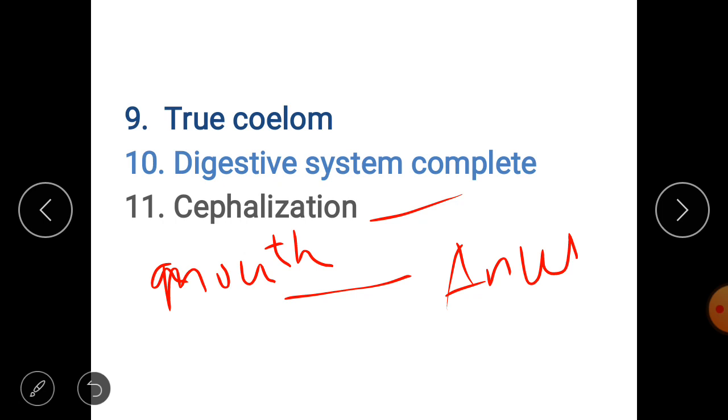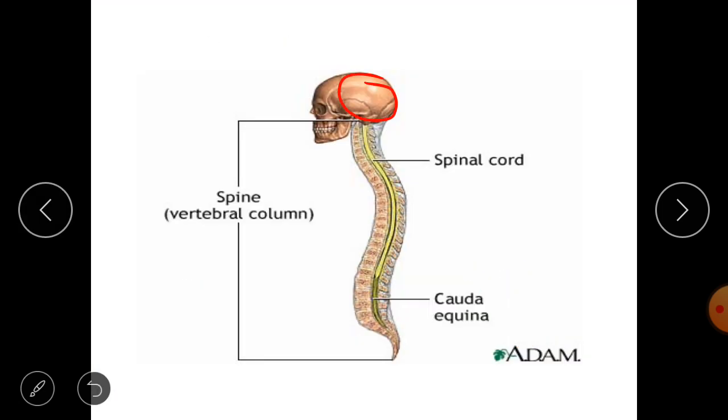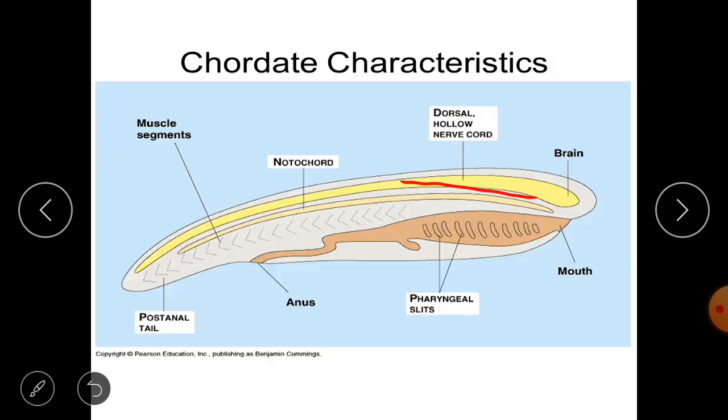Okay, so let's see one by one what we have studied in today's class. In this picture you will get all the information on the four basic, fundamental characters of chordates. So, the presence of a nerve cord. The nerve cord is the structure which is present on the dorsal region of the body. Below this, you will find a notochord. This notochord is, you could say, a backbone structure, whereas the nerve cord will develop into a brain and spinal cord, right? And then you have pharyngeal gill slits, as you can see here.